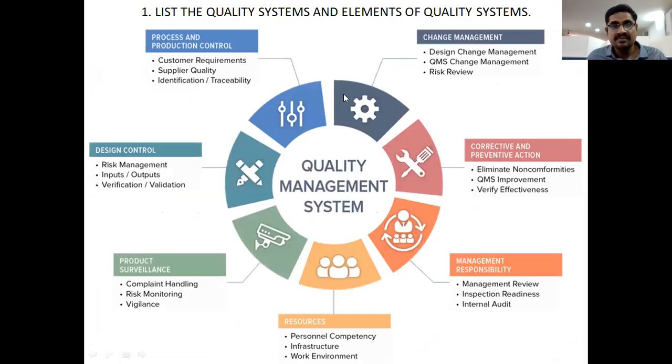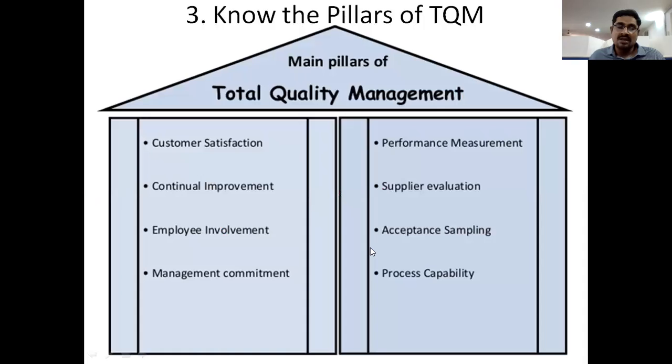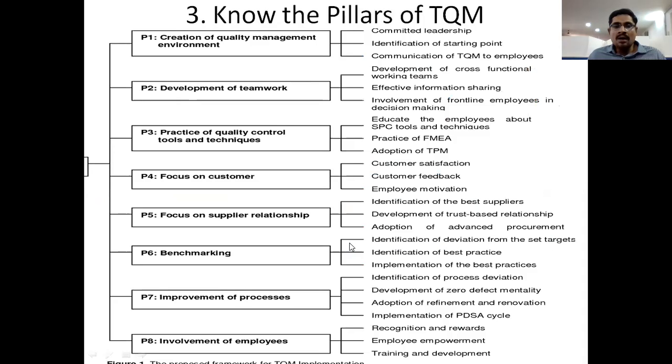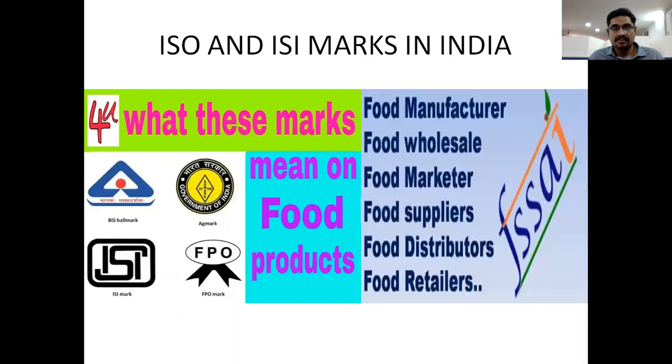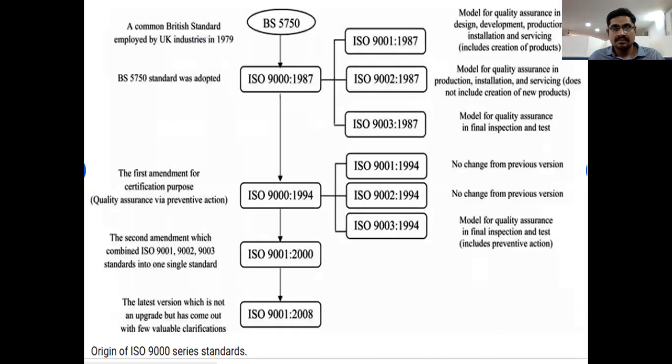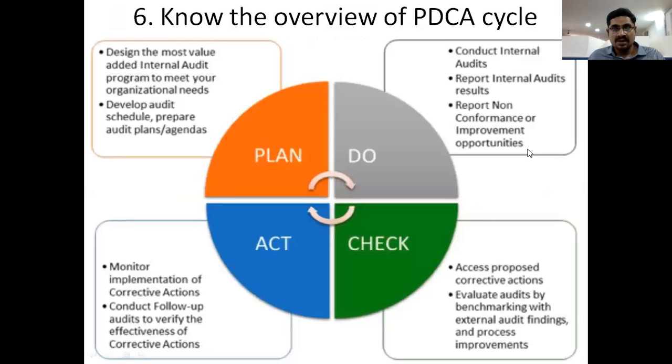This PDCA cycle is a short answer question.